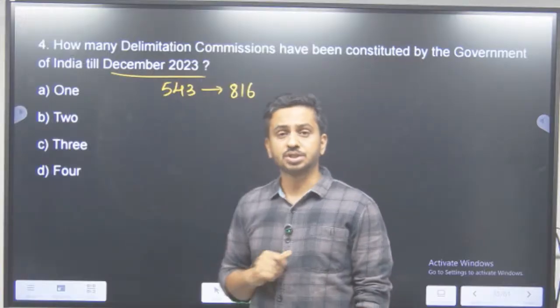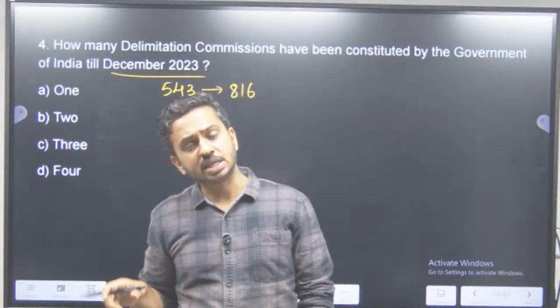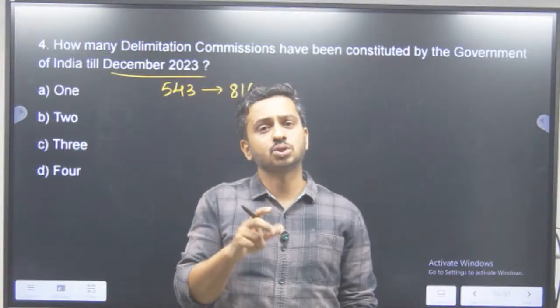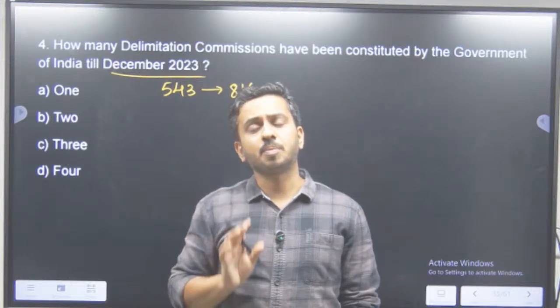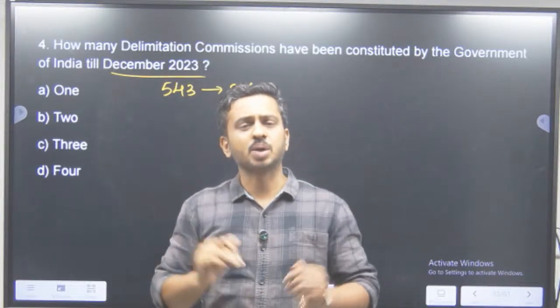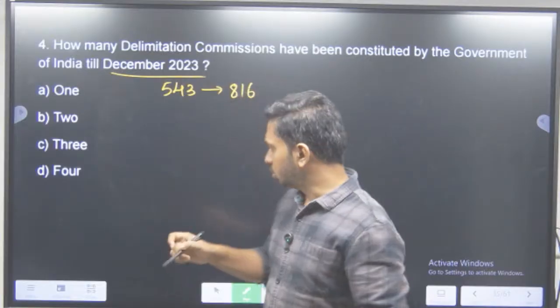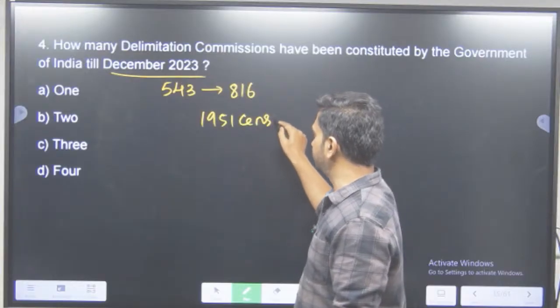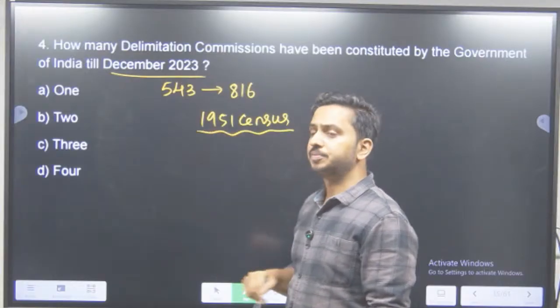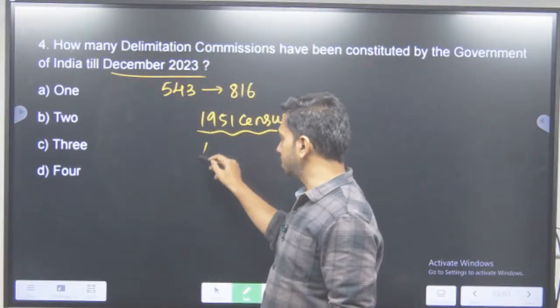That is what delimitation is. Now we have given representation for different states in the Lok Sabha on the basis of population. Now, if you are distributing seats in the Lok Sabha on a population basis, when was the first census? It was the 1951 census. It was Independent India's first census. Now, based on this, do you have to determine the numbers in the Lok Sabha?